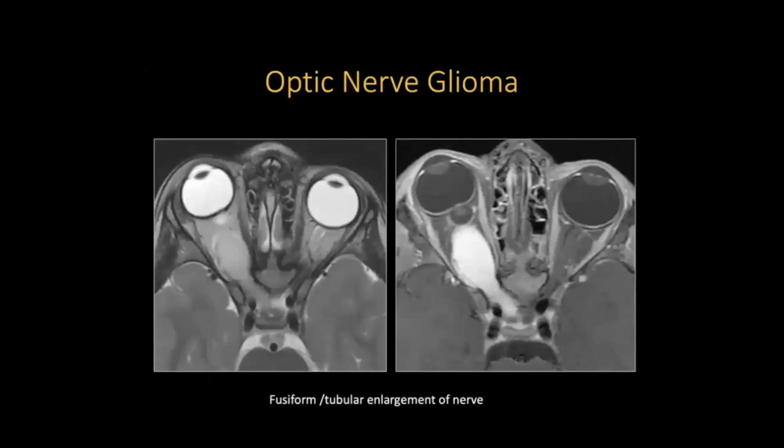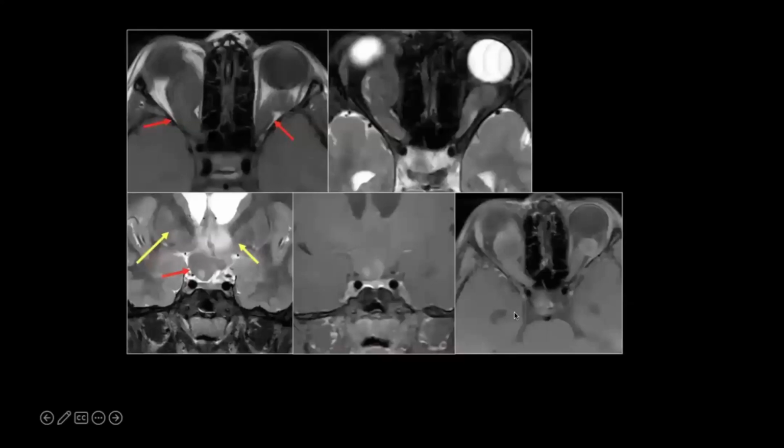Now, again, here we have another case of optic nerve glioma, where we have tubular and fusiform enlargement of the optic nerve on the right side, and here it is extending also into the intracanalicular and prechiasmatic segment. As compared to this case, here we have bilateral involvement of the optic nerve with kinking and tortuosity of the nerve.